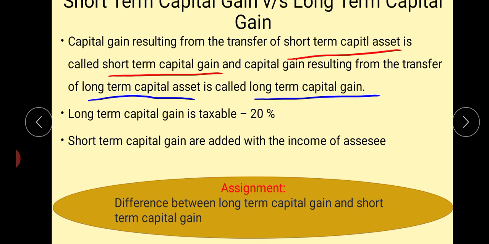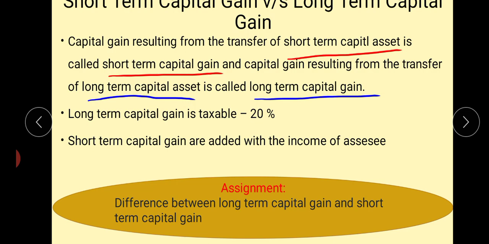While short-term capital gain is added to the income of an assessee from other heads of income and taxable at the normal rate that we discussed in our previous classes. That is the peculiarity for considering long-term and short-term as separate things.